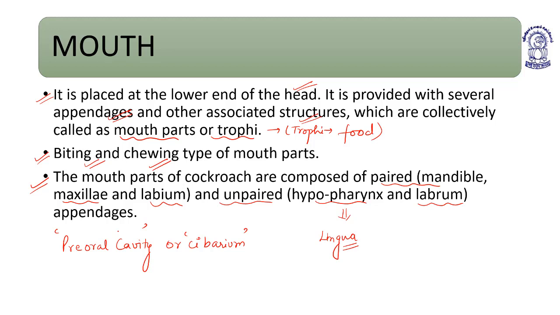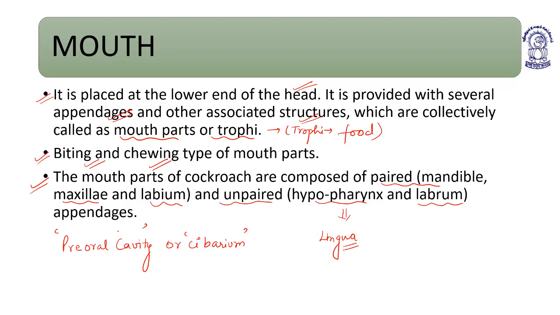Mouth parts are biting and chewing type. Hypopharynx is known as lingua, which is unpaired. Labrum is unpaired. Labium, maxilla, and mandible are all paired.